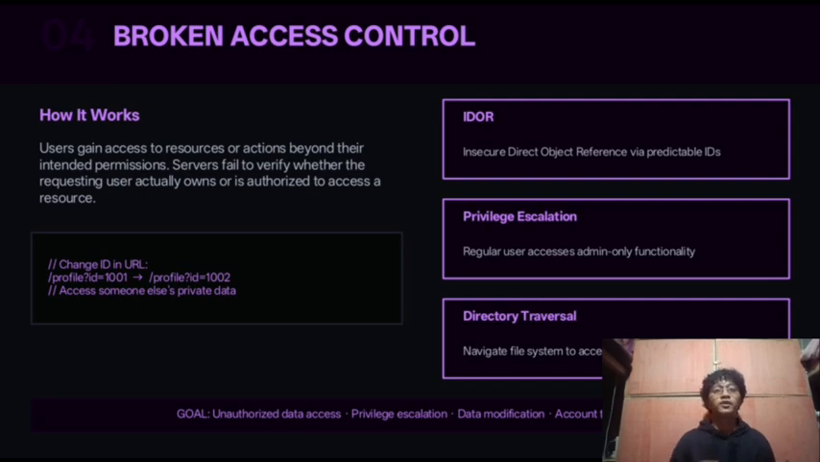The fourth one is broken access control. This is when a website doesn't check if you're actually allowed to see something. The most common form is called IDOR, or insecure direct object reference. Let me give you an example. Your profile URL is profile ID 1001. If you change it to 1002 and the website doesn't check it, you can now see someone else's private profile just by changing a number. That's it.